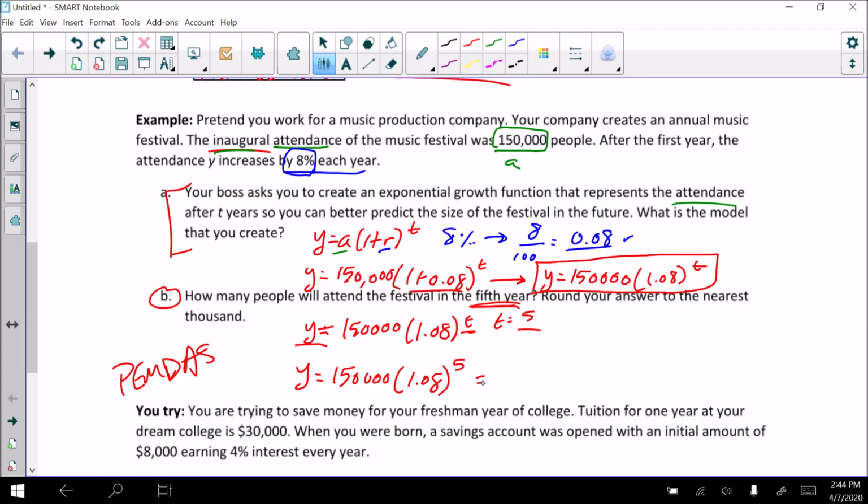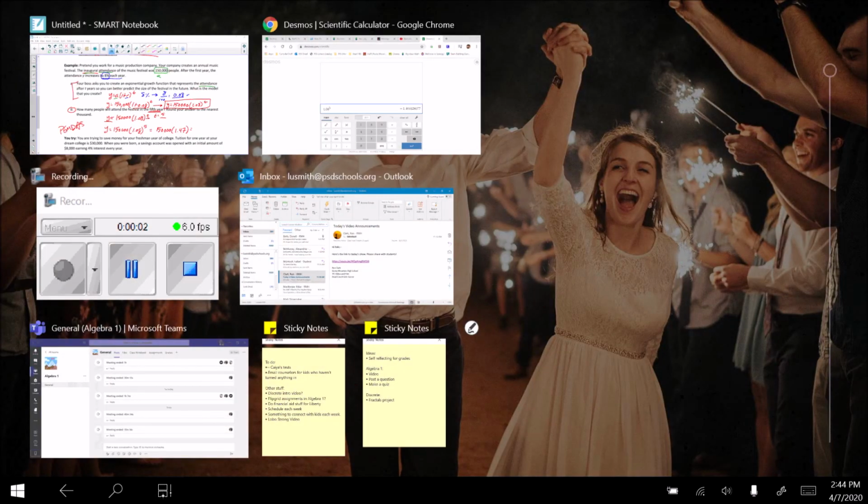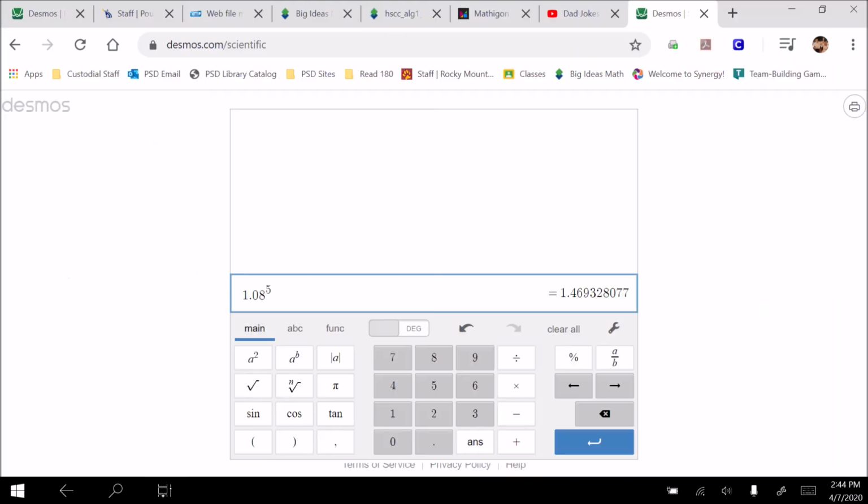So that gets me 150,000 times 1.47. And then if I multiply those numbers, multiply this number by 150,000, gets me about 220,399.2. But I'm talking about people, right?